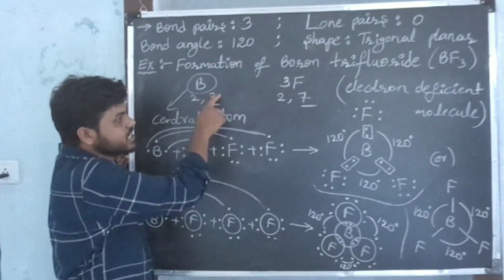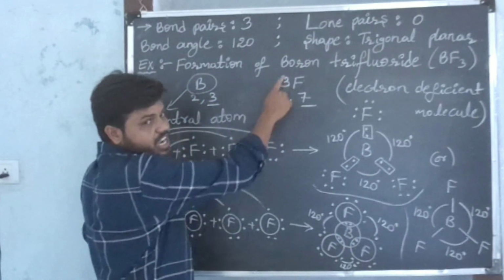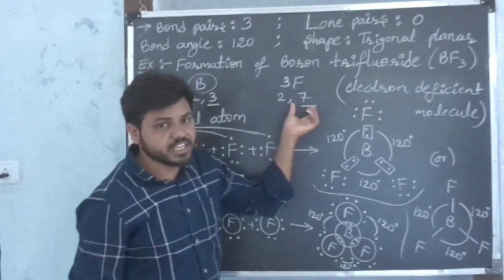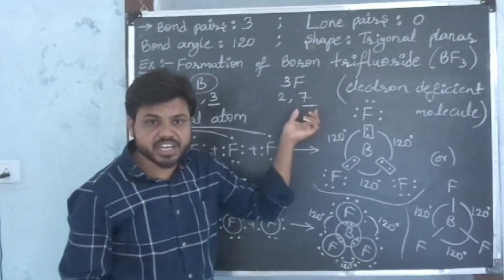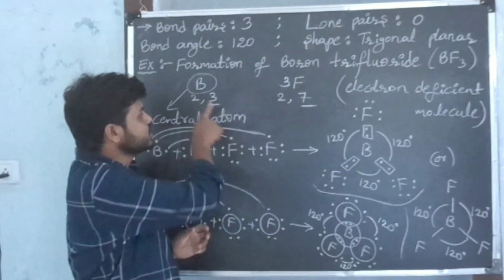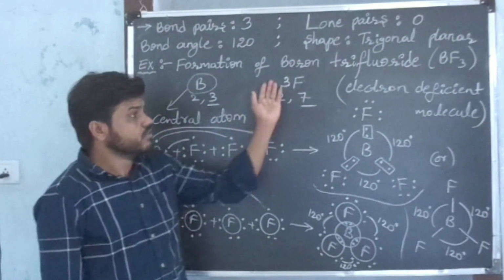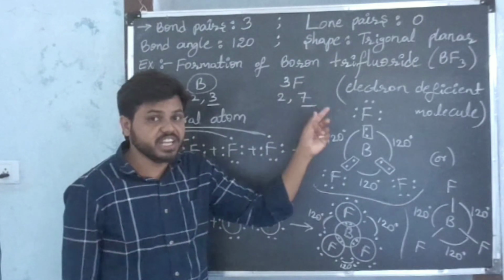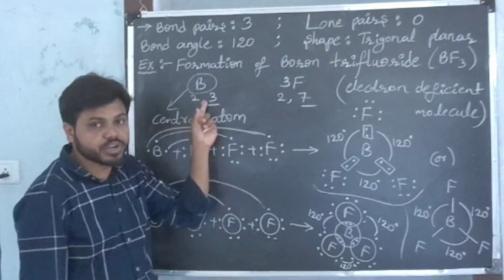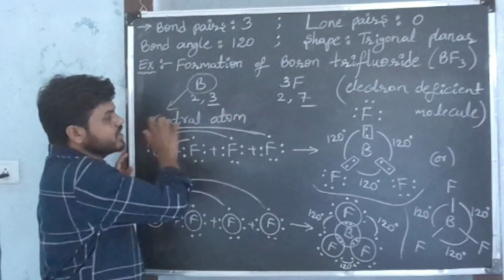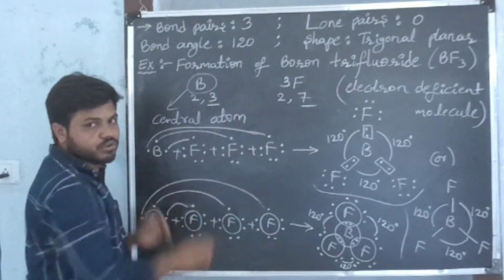These 3 valence electrons are shared with 3 atoms of fluorine. See here, 3 fluorine atoms are sharing electrons with 1 atom of boron. That's why this boron atom will become the central atom of the molecule.